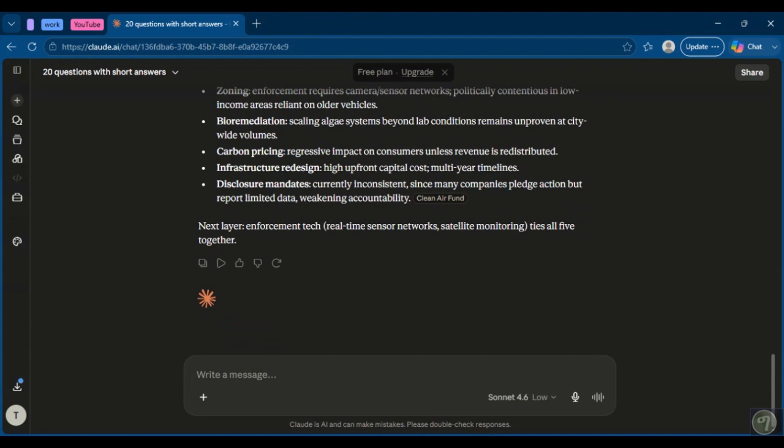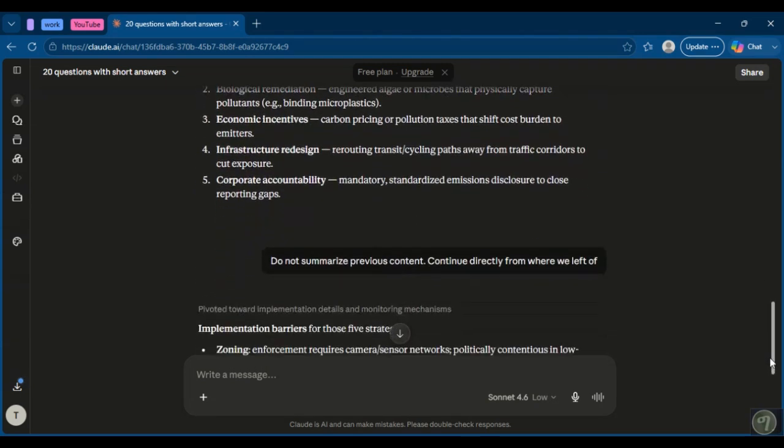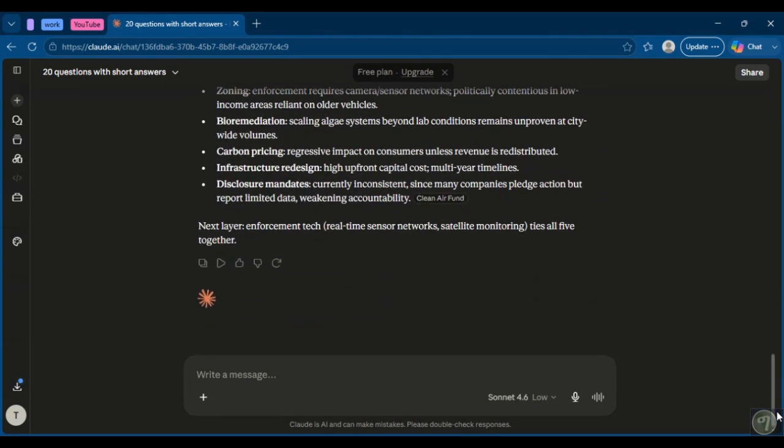If Claude starts repeating itself during a long conversation, don't be afraid to reset the context. Briefly summarize what has already been discussed, and then clearly state what you want next. This often produces much better results than continuing with increasingly vague follow-up questions.